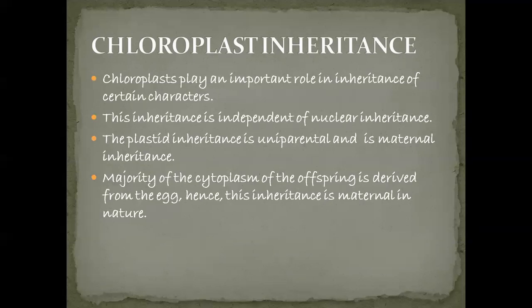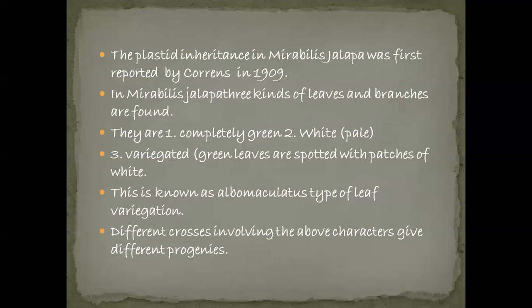So the plastid inheritance we can study in Mirabilis jalapa, a chloroplast plant. The plastid inheritance in Mirabilis jalapa was first reported by Correns in 1909. He first reported the plastid inheritance in Mirabilis jalapa, the four o'clock plant, as we call it.